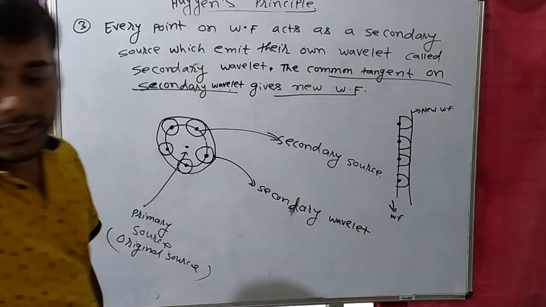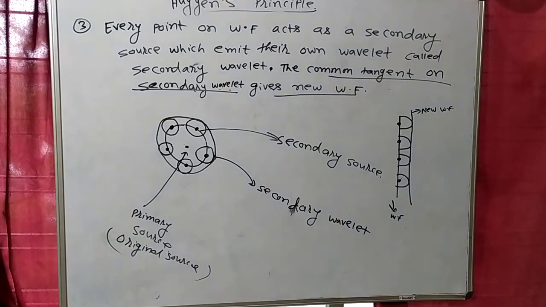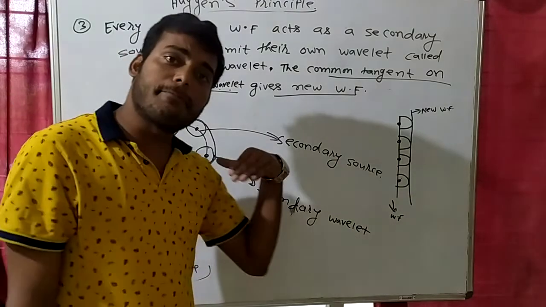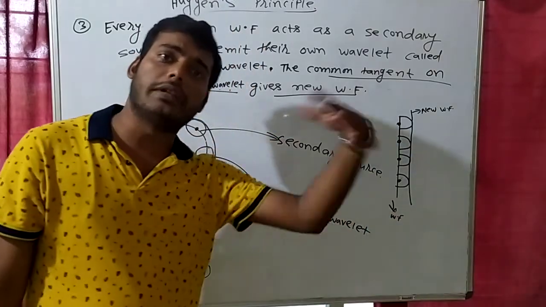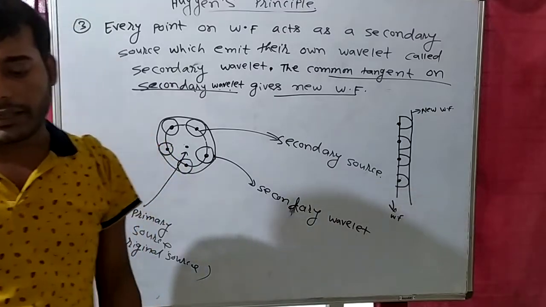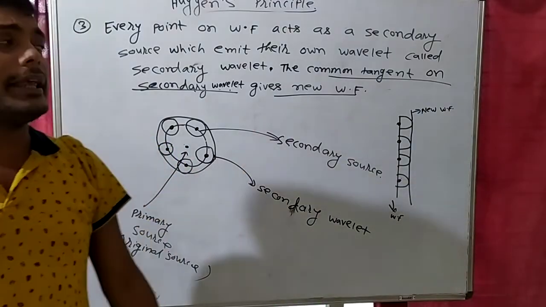So there were 3 statements. First, second and third. This was the Huygens principle. Huygens principle का हम लोग यूज करके, we will use Huygens principle to derive reflection of light and refraction of light. So my next topic will be very important.